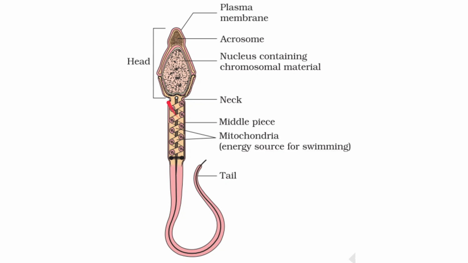That is whole sperm is bounded by plasma membrane. Sperm ஓட whole layer it is bounded by plasma membrane. Acrosome, enzymes for the fertilization of the ovum. Head region, nucleus containing chromosomal material, elongated haploid nucleus.